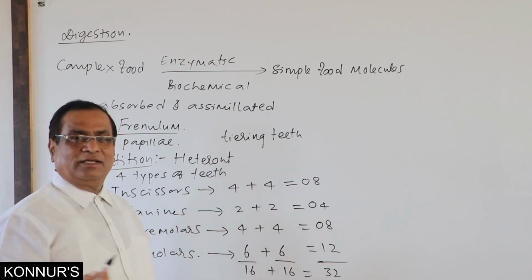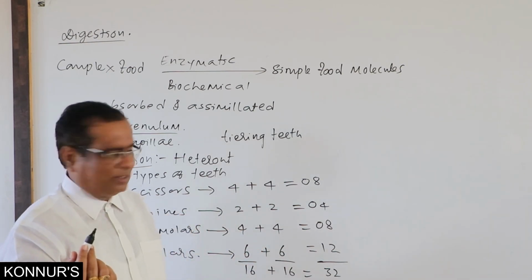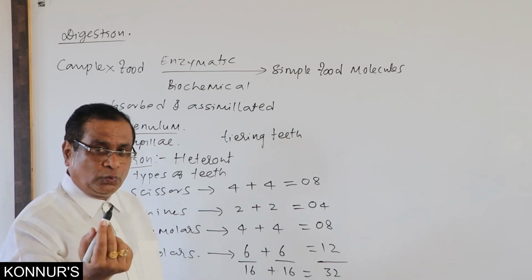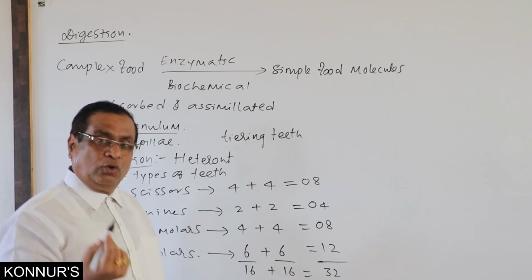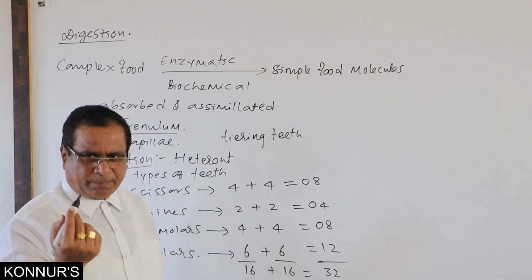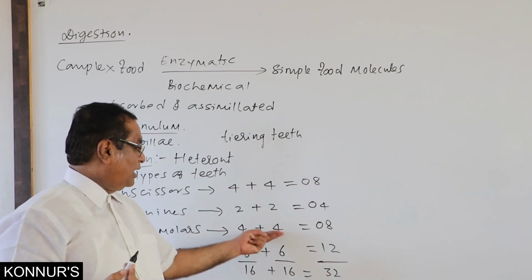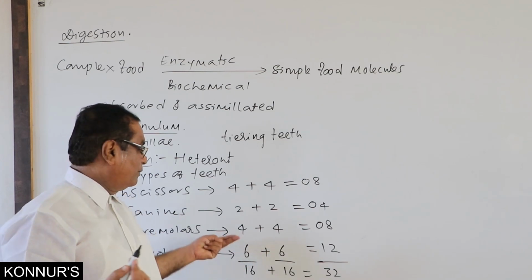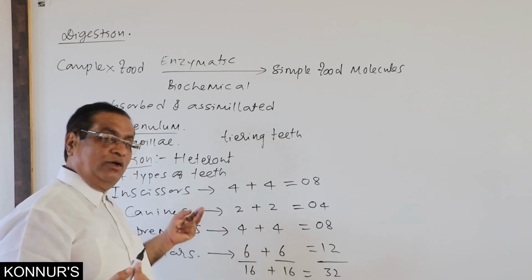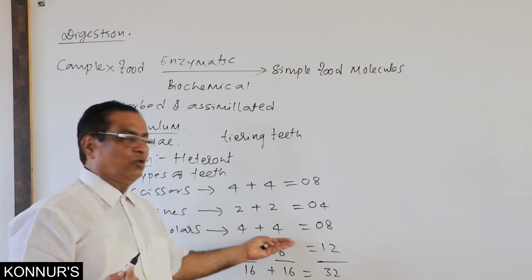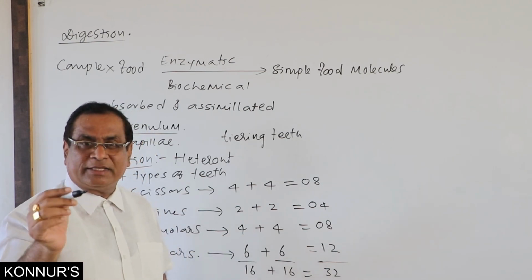And canines, the total number of canines, 4. The number of canines in upper jaw, 2. The number of canines in lower jaw, 2. And premolars, total number of premolars, 8. And number of premolars in upper jaw, 4. The number of premolars in lower jaw, 4. They can raise 3 different questions for one type of teeth as well.